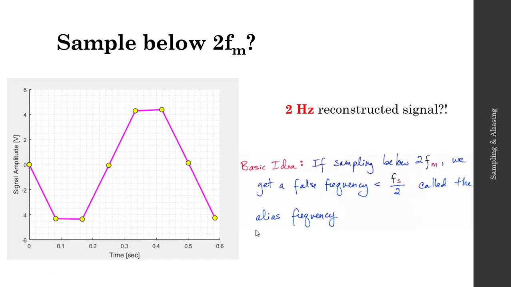The basic idea is this. If I sample my signal below 2 times the maximum frequency content, so below 2 Fm, we end up getting a false frequency. And that false frequency is less than Fs over 2, the sampling frequency divided by 2. We call this the alias frequency, and we'll write that Fa for short. When you think of the word aliasing, you're thinking of a fake name. So in terms of signal processing, an alias signal is effectively a fake signal. There's not a 2 Hz component of my 10 Hz sine wave, but the way I've sampled this signal, I'm actually ending up with what appears to be a 2 Hz reconstructed signal. So there's a bit of aliasing going on here in our signal processing.